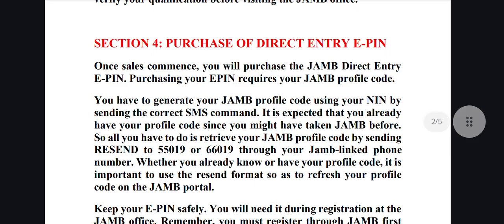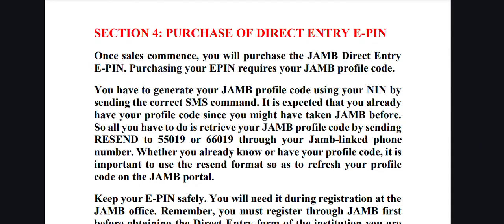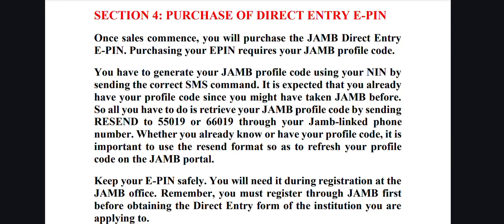Section 4 now is the purchase of the direct entry E-PIN. Just like UTME, direct entry candidates have to purchase the JAMB DE E-PIN. Once JAMB announces that E-PIN sales has commenced, let's say this 2026 is going to start on March 2nd and end April 25th.